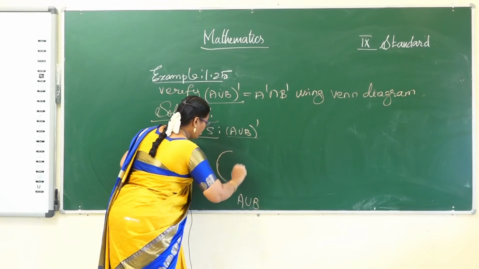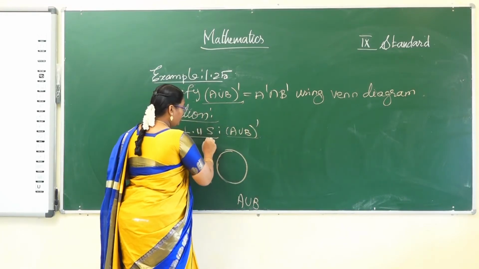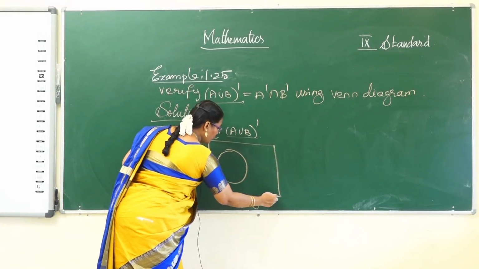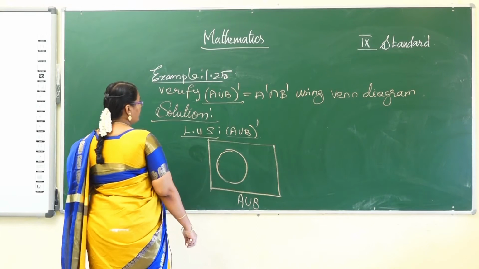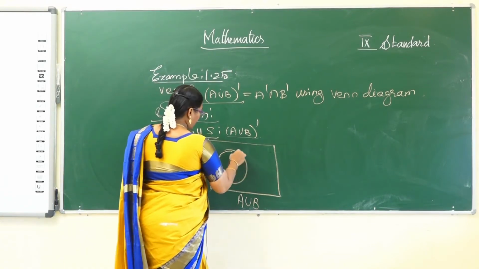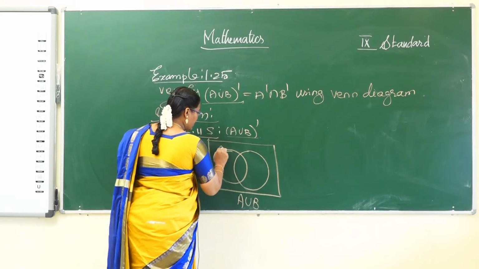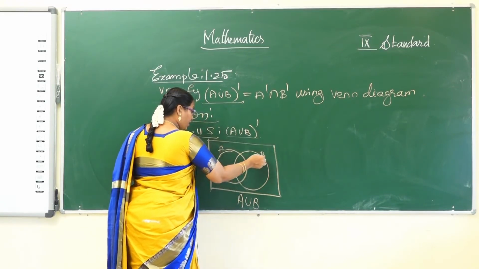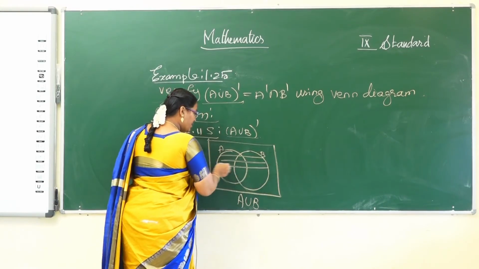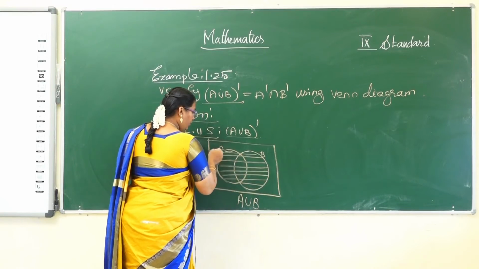Here complement is given, so you should draw the universal set, and A and B, two finite sets. A union B means join all the elements in sets A and B, so shade this full portion.